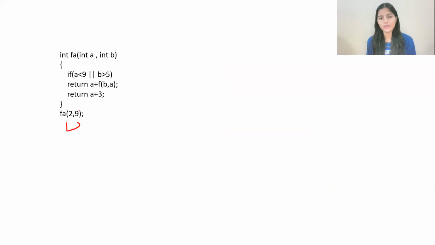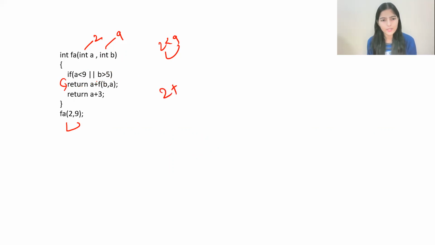Again, we have a function to which we are passing two integer arguments, a as well as b. A value is 2, b value is 9. Now we are simply checking if a is less than 9 or b is greater than 5. If any of the scenarios is satisfied, the if condition will be true. You know that because here we are using logical OR. So a is what? 2. 2 is lesser than 9. Condition is true. Let's proceed further.